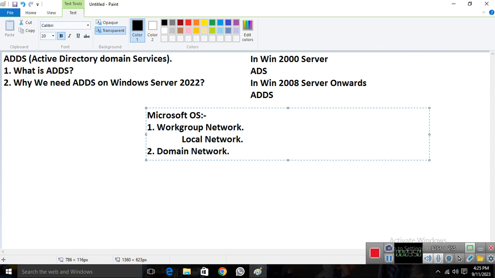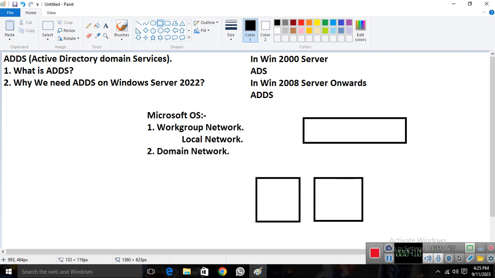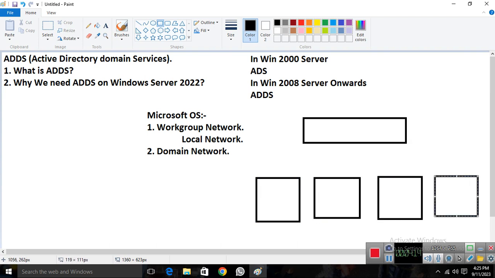Now what happens in the workgroup? Workgroup is a simple basic network, a local type of network. In that we do not need any particular server. Imagine I have a switch here, and we have devices like this. We don't need a particular server in the workgroup network. It's a simple basic network where we can share our resources.